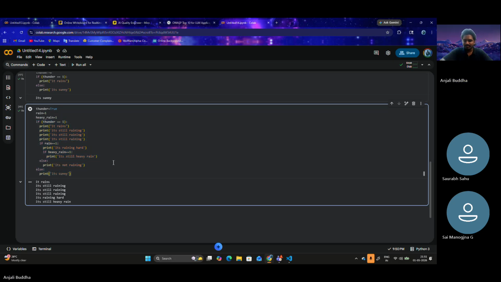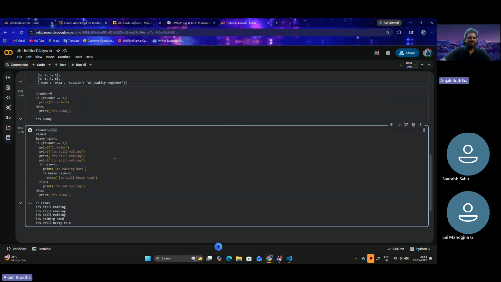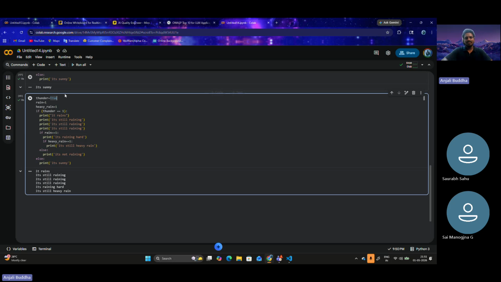Understandable? We took up a simple example and expanded it to make it a bit more complex. Fine. Understandable? So let's see how this is useful. Let's leave out this rain for now.